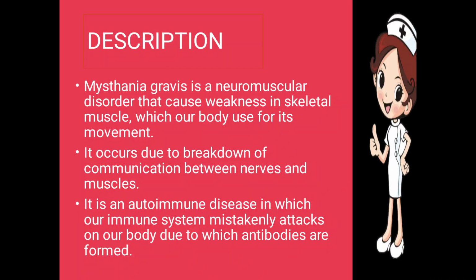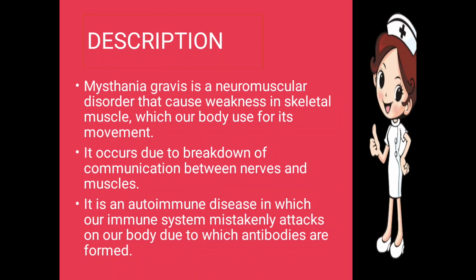It occurs due to the breakdown of communication between the nerves and muscles. In this disease, the communication between the nerves and muscles gets affected, and miscommunication takes place, so body movements are affected.